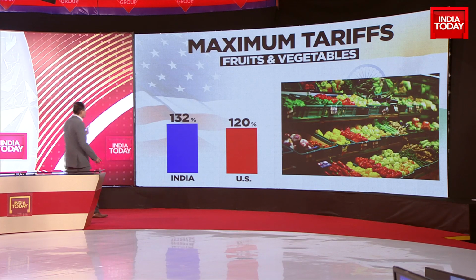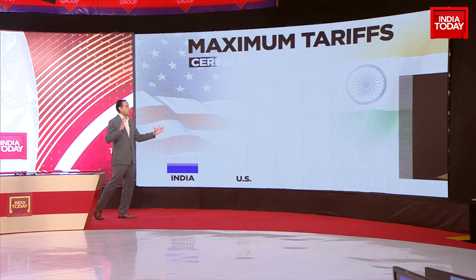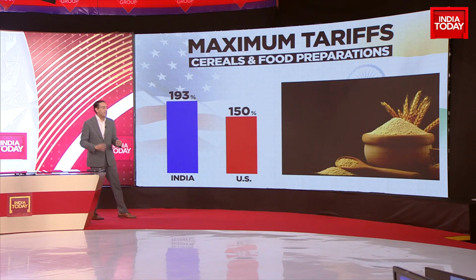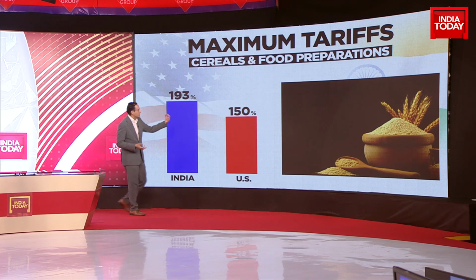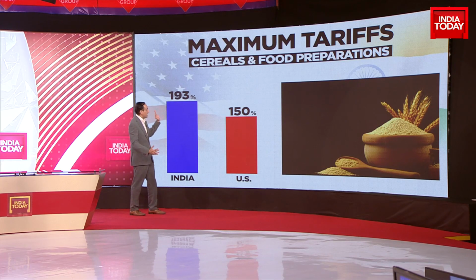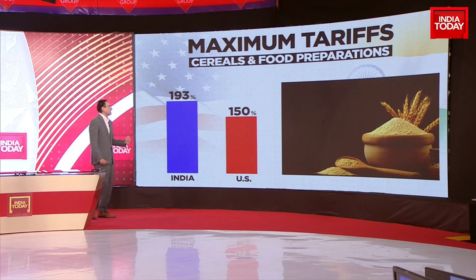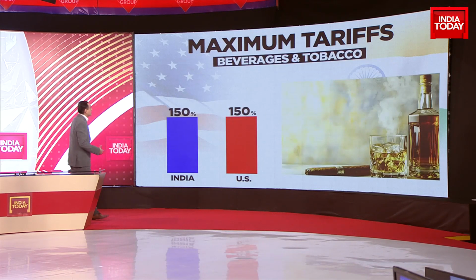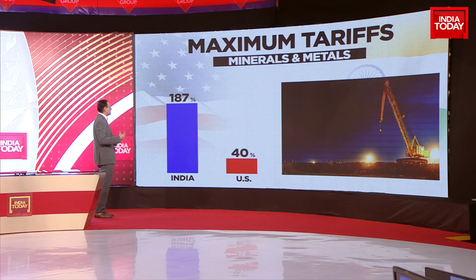On fruits and vegetables, India's tariffs are 132. The US too has high tariffs, 120. India, in fact, is pushing for the ability to export more, say, mangoes to the US. That, again, has been a bone of contention. This is cereals and food preparations. India's tariff 193%, America's 150. Here again, a gap between the tariffs imposed by India versus the tariffs imposed by the United States. Beverages and tobacco are on your screen right now, where it's the same. India doesn't want too much imported from the US, neither does the US.